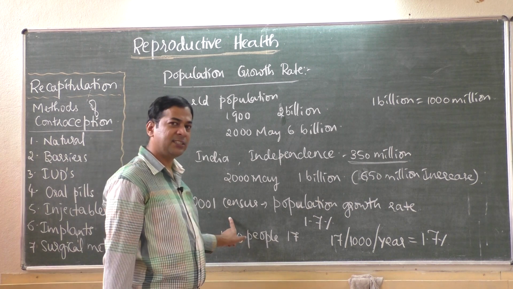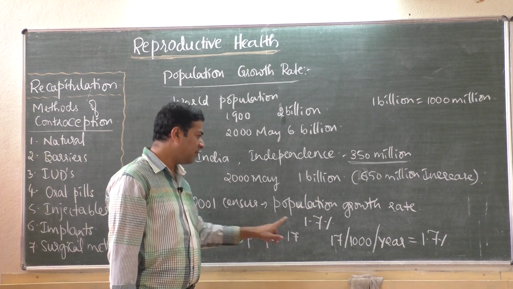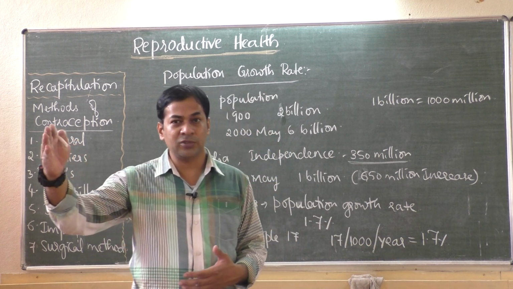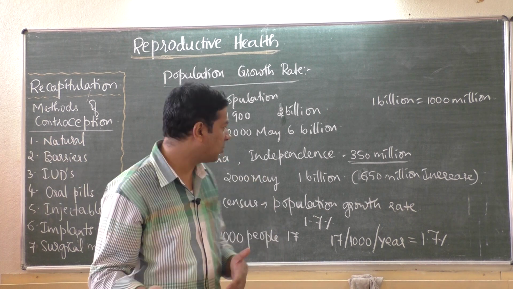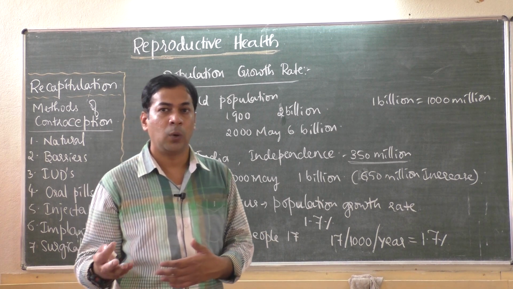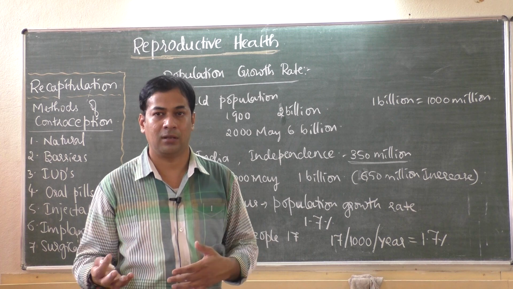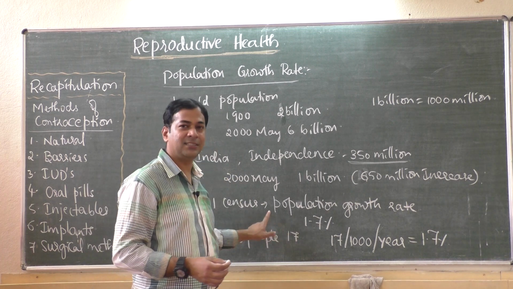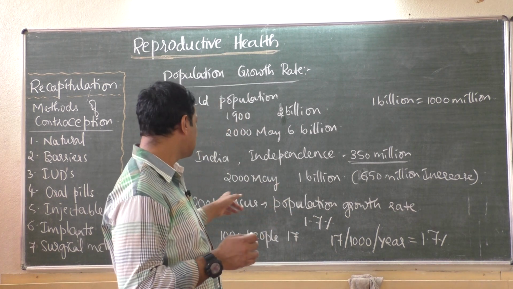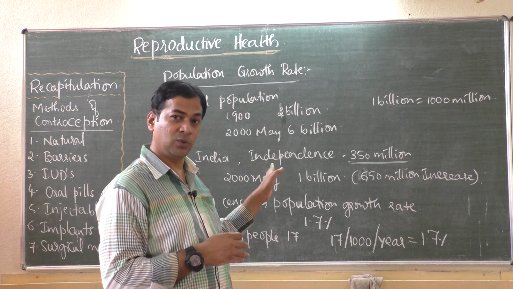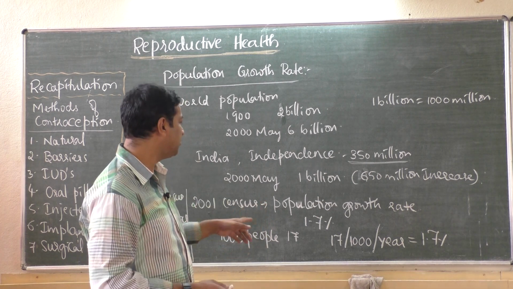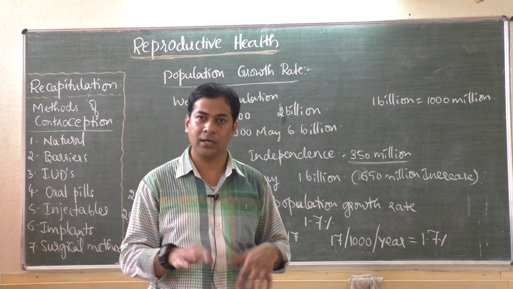As per the 2001 census only, they are saying that if the same 1.7% speed of increasing population continues for the next 33 years, from 2001, what will be the population? He says it will be exactly double what population there was in India in 2001. That is, in 2034 the population will be exactly double.